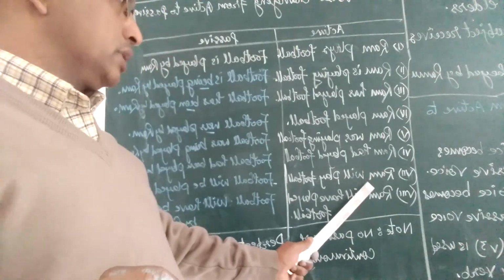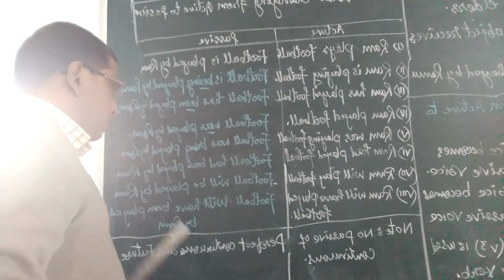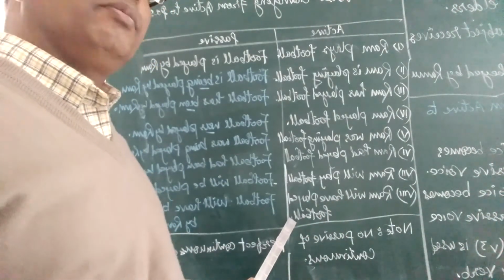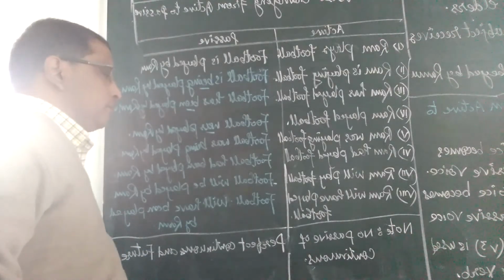Now come to the future tense. Ram will play football, simple future. Football will be played by Ram. And Ram will have played football, future perfect. Football will have been played by Ram.